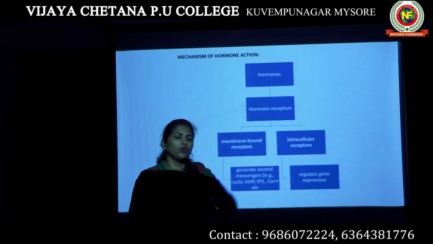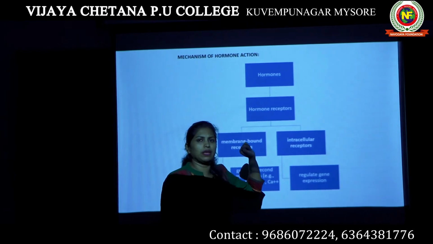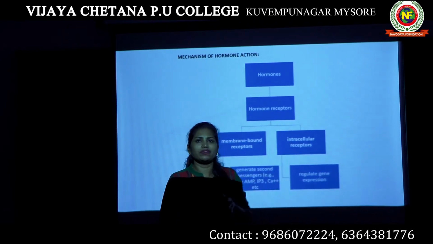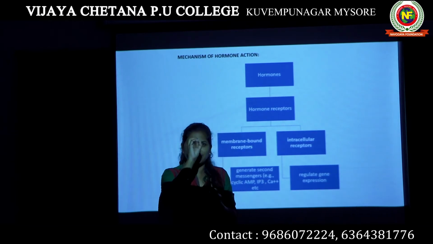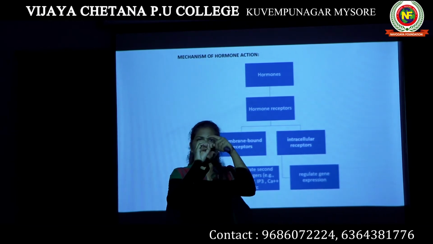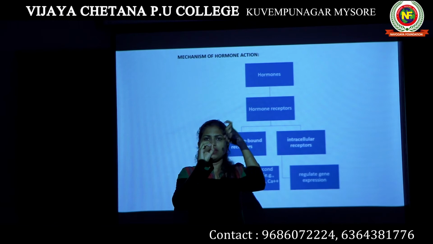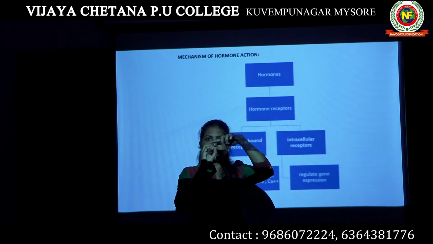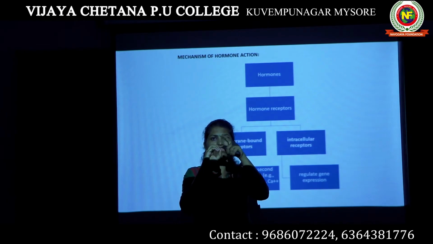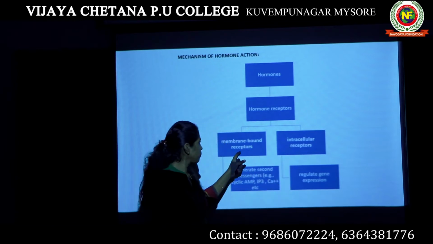Hormone receptors are of two types, membrane bound receptors and intracellular receptors. Imagine this is a cell. There is a receptor here on the cell surface attached to the plasma membrane. When the hormone is coming, this receptor accepts it and the hormone binds to this receptor on the cell surface or membrane surface. These receptors are known as membrane receptors.